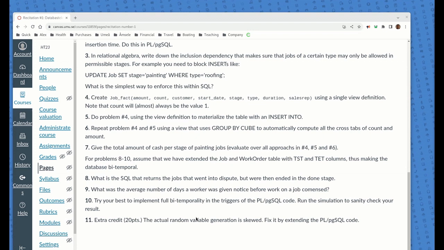Finally, number 11, extra credit here. I think I said it already. The random variable is skew. We got to go in and we got to fix it. There was a little bit of trickiness there that I did, which is not good. We need to make it so that it truly is Markov.